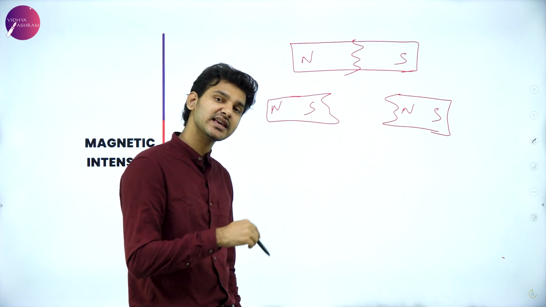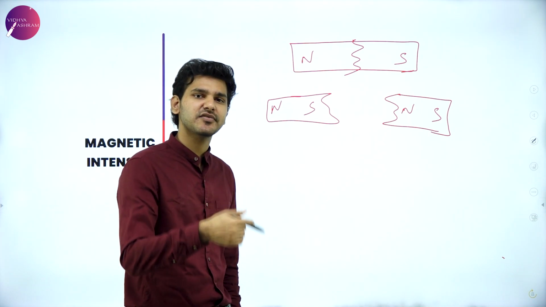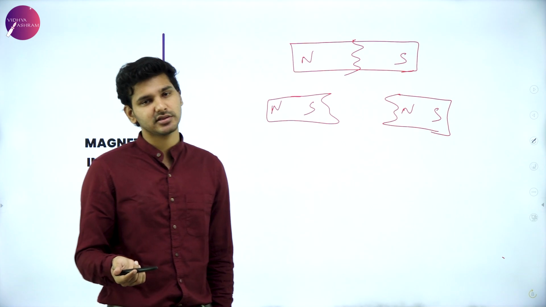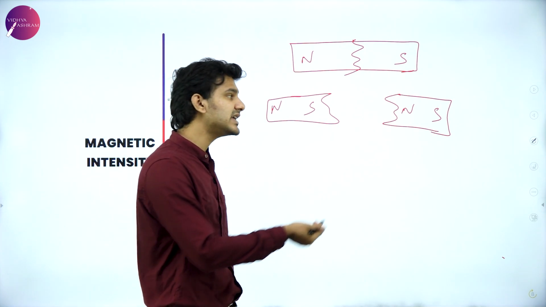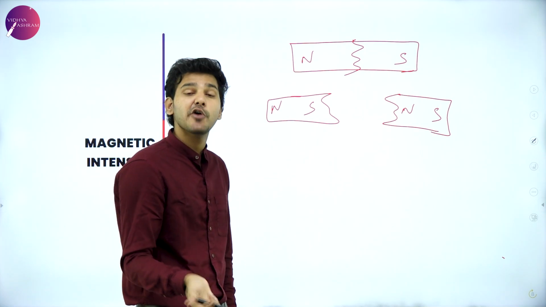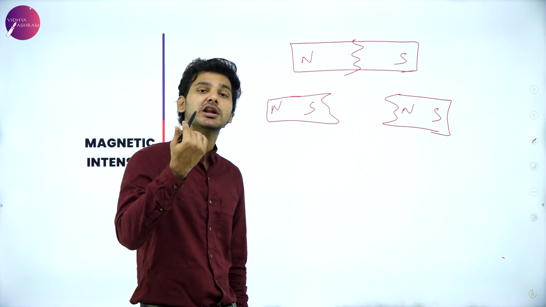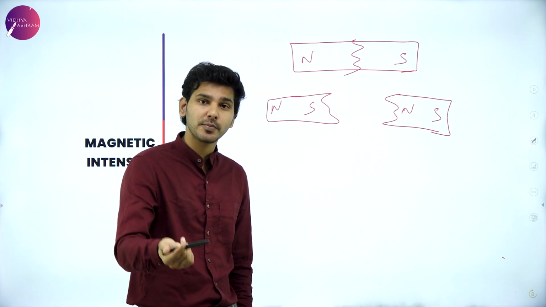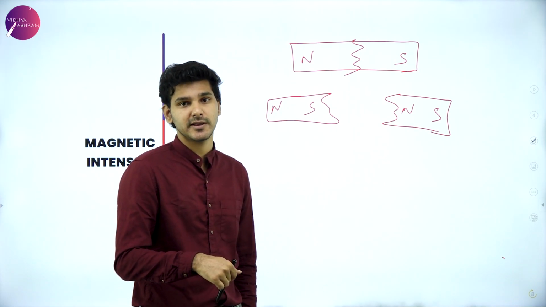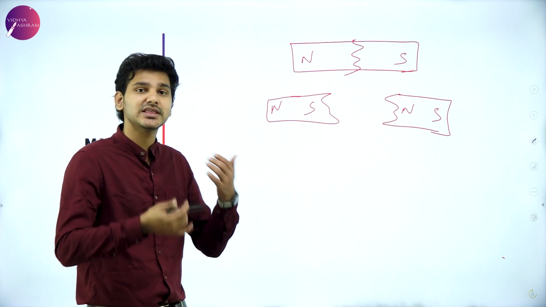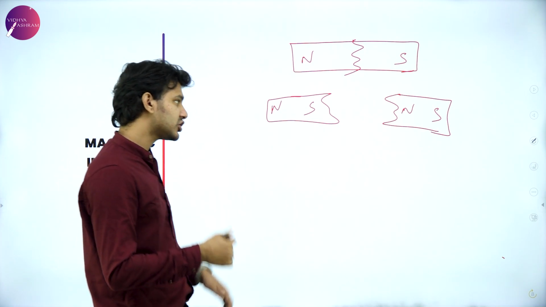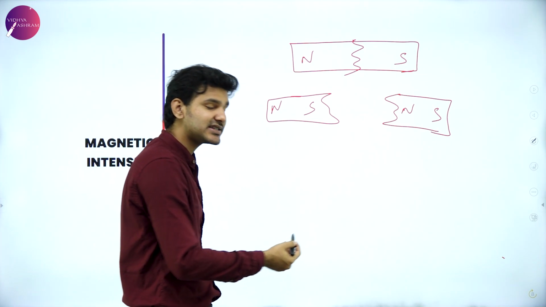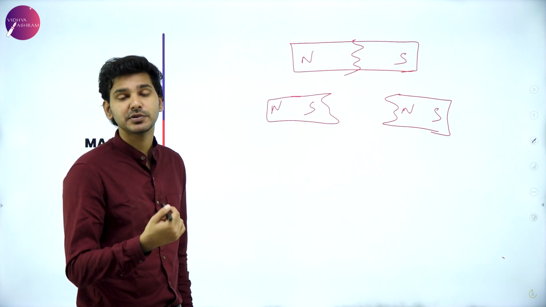I will always have a smaller magnet with significantly lesser magnetic strength. But the point is that I still get smaller magnets, which means that this magnetic property is an intrinsic property, within the magnets themselves. So magnetic properties arise from within the material.